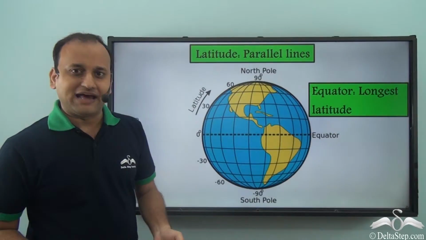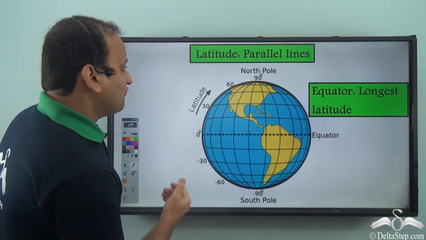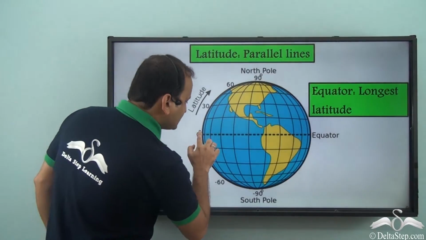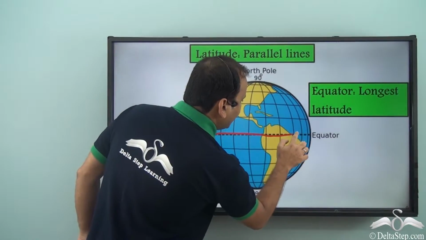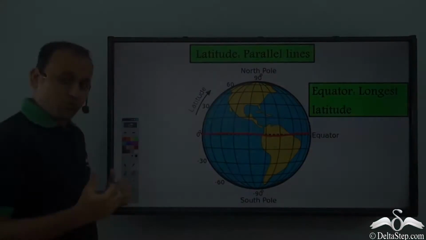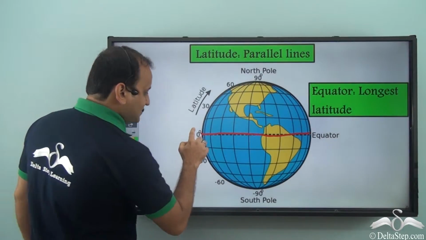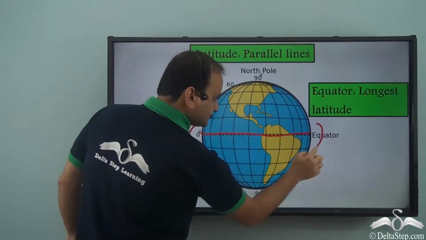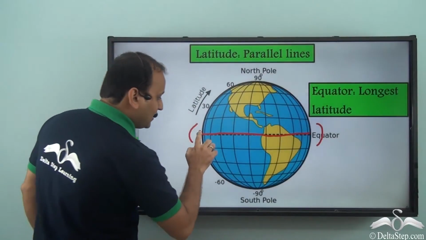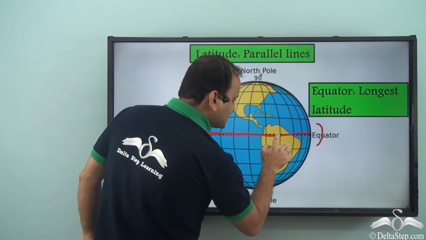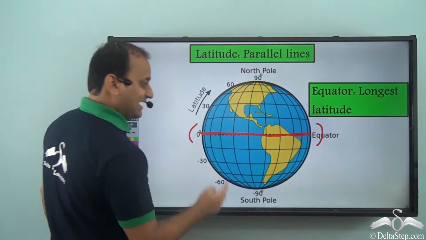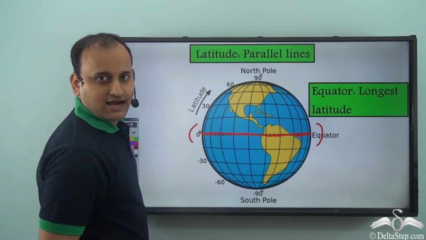Now, apart from that, there is another property, which is that the equator is the largest line among all the latitudes. Why is it the longest line? Well, if you see, this is the widest part of planet Earth, and the equator passes through the widest part of planet Earth, and that is why this is the longest line.